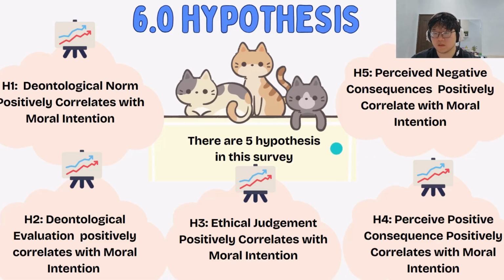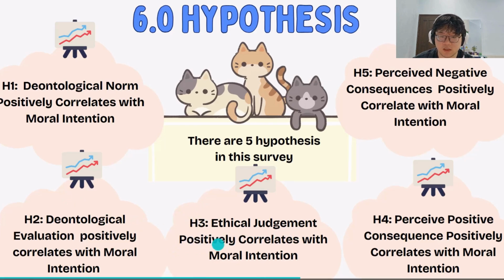Now we are looking at hypotheses. There are five hypotheses in this survey. The first hypothesis is deontological norm positively correlates with moral intention, and the second is deontological evaluation positively correlates with moral intention. The third is ethical judgment positively correlates with moral intention.